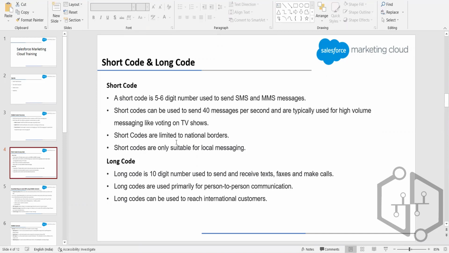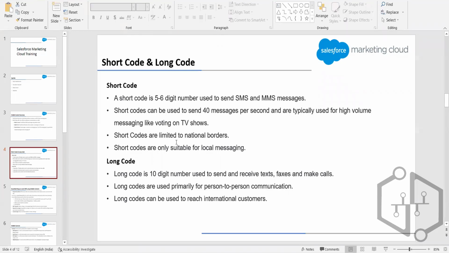Maybe they want customers to subscribe to Airtel Music, right? So they want to send this message to all the customers, that we see you are using Airtel, and you might be interested in Airtel Music. This is the subscription rate and everything. So if you want to inform a large audience about something, we can use a short code. Or maybe in TV shows, you must have seen that we get this voting option.